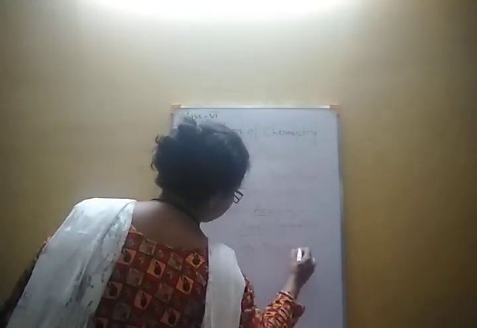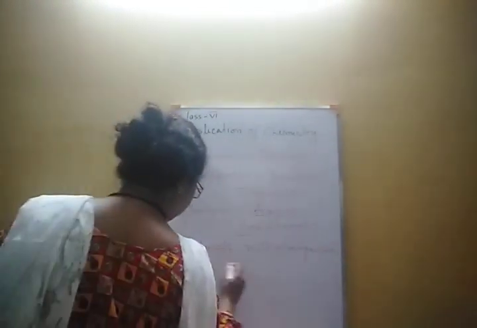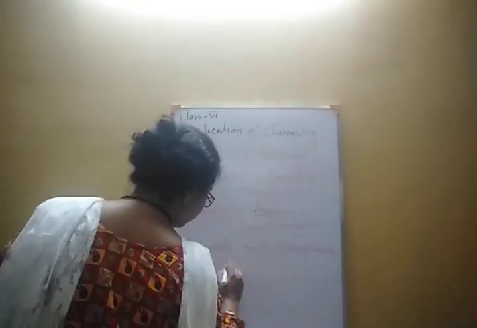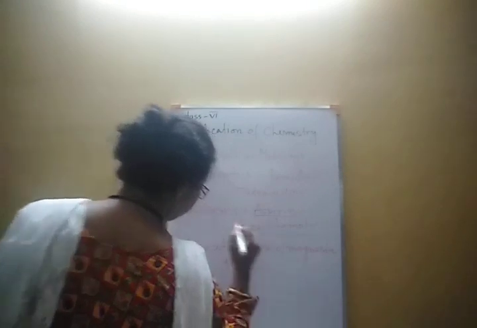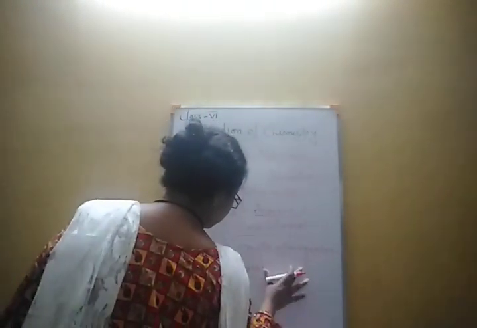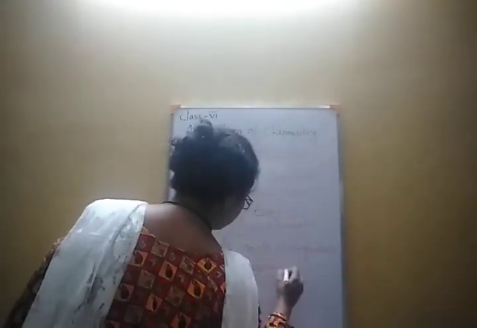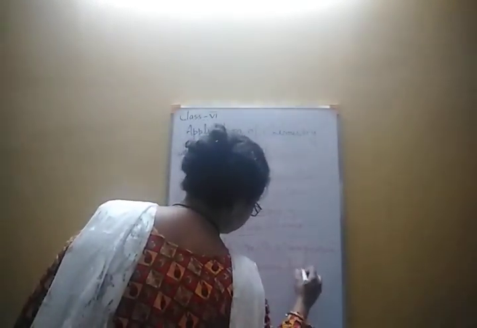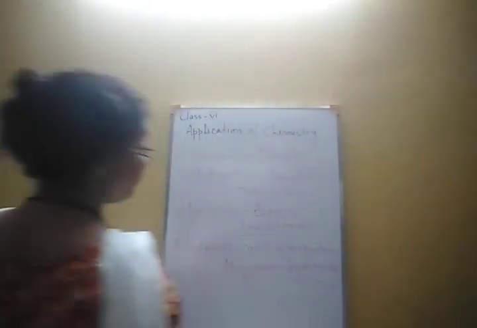This is milk of magnesia, or magnesium hydroxide. This is the chemical present in antacids. Magnesium hydroxide is basic in nature.